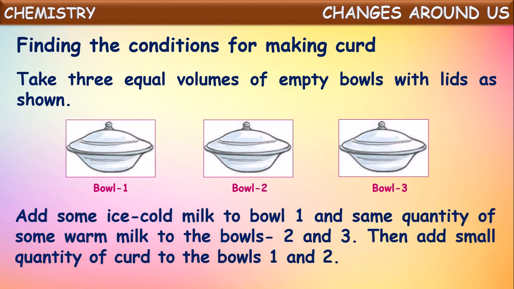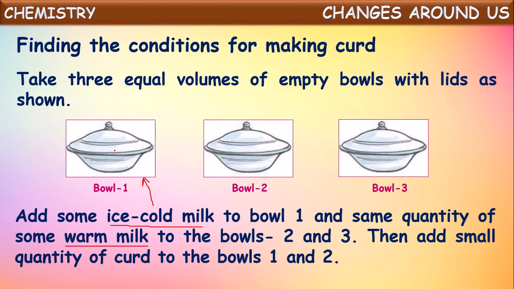Now add some ice cold milk into bowl 1. So to the first bowl we have to take ice cold, chilled milk, and into the second and third bowls we have to take warm, lukewarm milk. Then add a small quantity of curd to bowl 1 and bowl 2. We did not add anything to bowl 3, we just took warm milk into bowl 3.